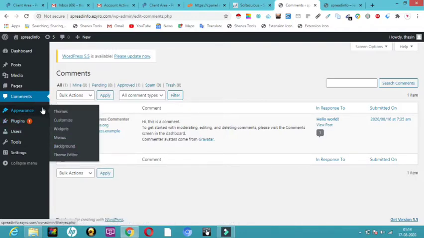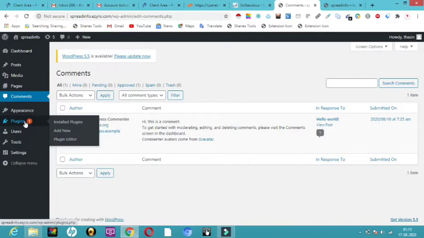So don't worry, this is all going to make our process very easy. These are the things which are going to help us build our website in a very attractive way. But the names look very different and very hard to digest when we hear such words for the first time, like widgets and plugins, because it makes us feel that we can't work in WordPress, but it's all very easy.